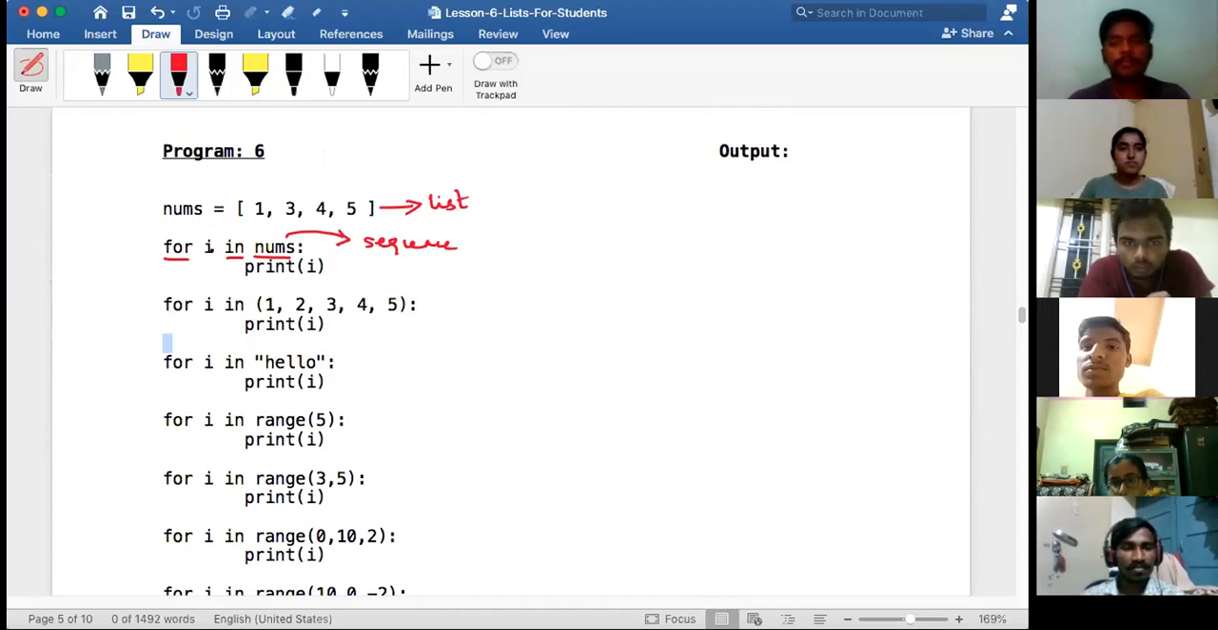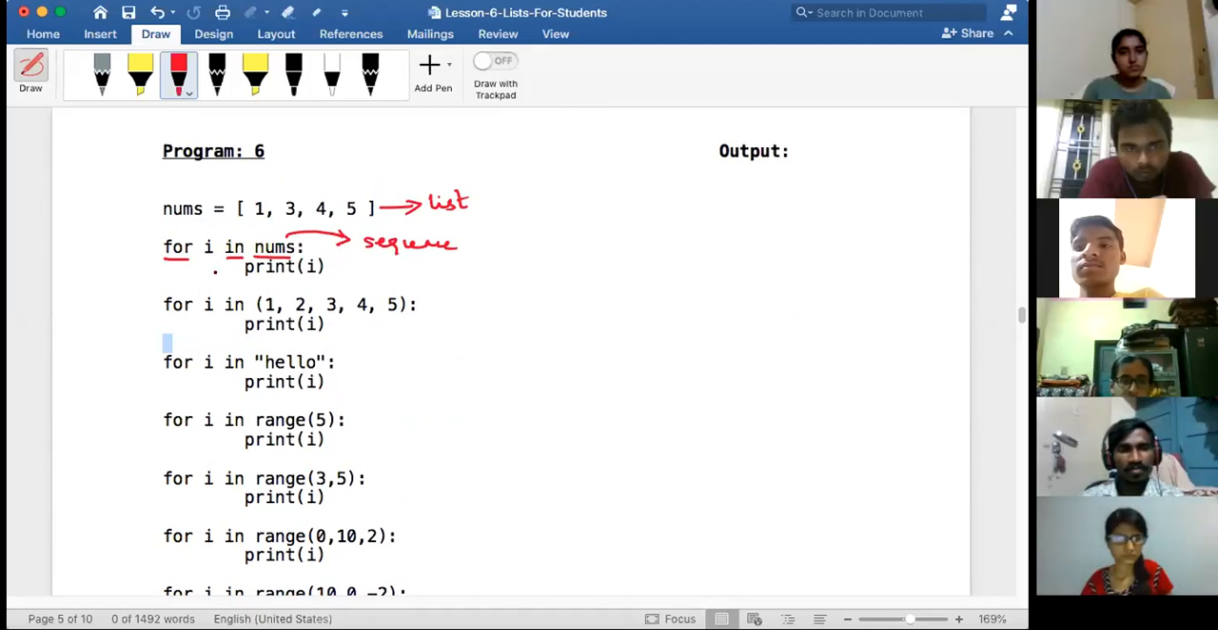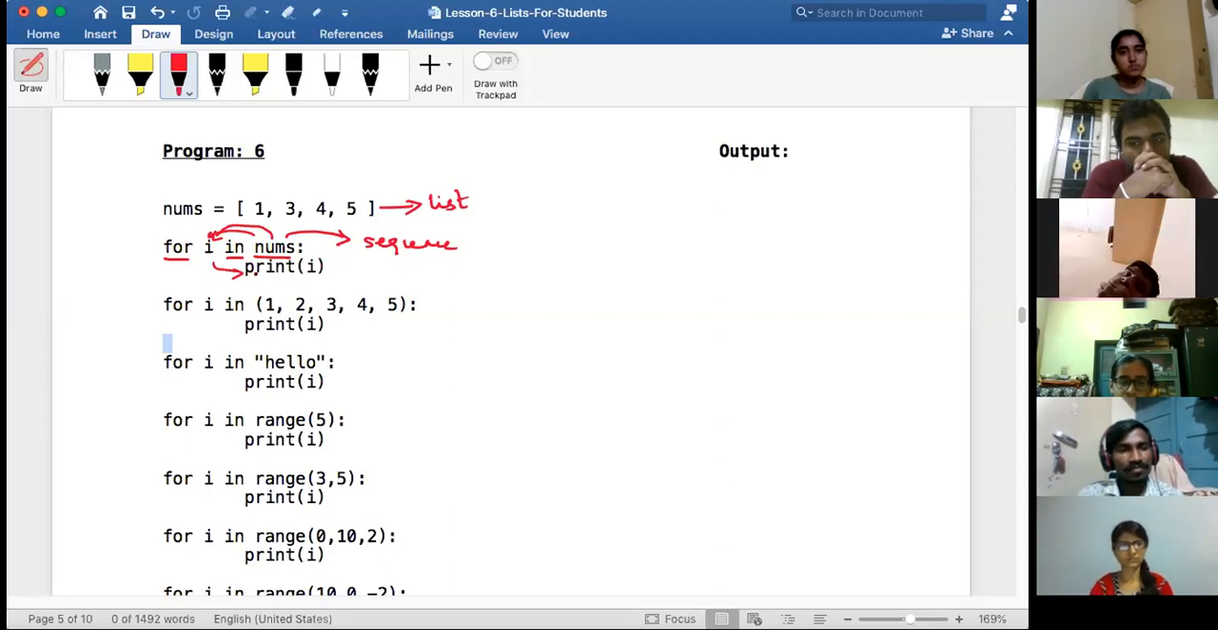So how does this for work? First, for will take the first element, that is 1, and then enter into the loop. Listen to me carefully. Don't focus anywhere else. It will take the first element from the sequence, store it into this variable i, and then enter into the loop and print that value. Then take the second element from the sequence, keep it in the variable i, get into the for loop, print that value, take the third element from the sequence, put it into this variable, print that value. So this keeps happening in a for loop. This is how a for loop works. You're getting what I'm saying?